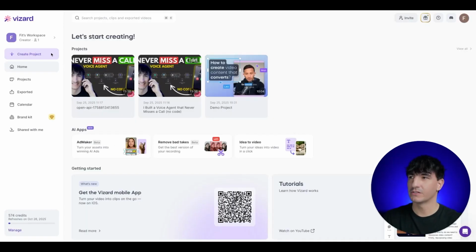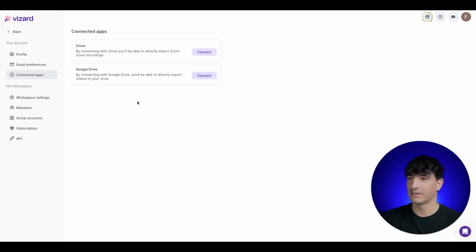Here inside the workspace, you just want to come over here to the right, click on your account up here in the top right. After clicking on your account, you'll just come over here to the bottom left, click API, you'll be able to generate a token. Copy your API token and we'll go over to N8N.